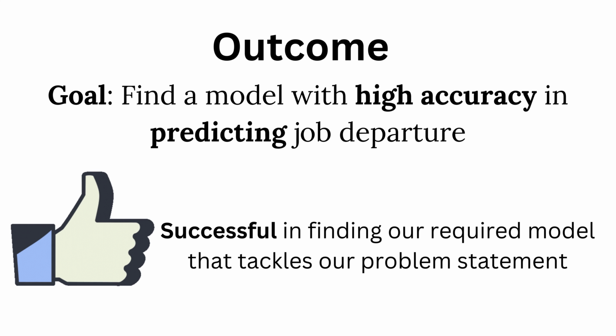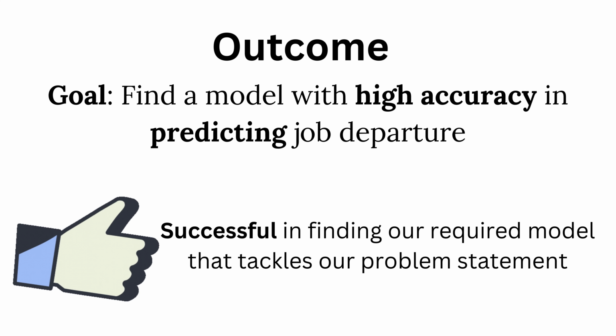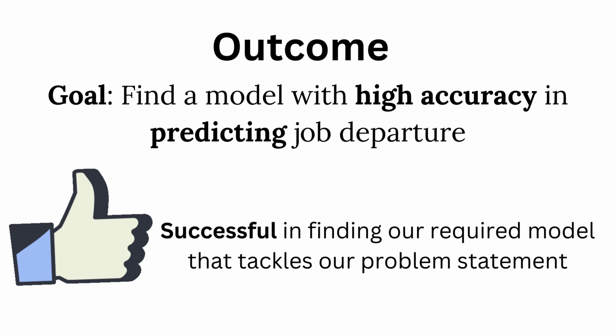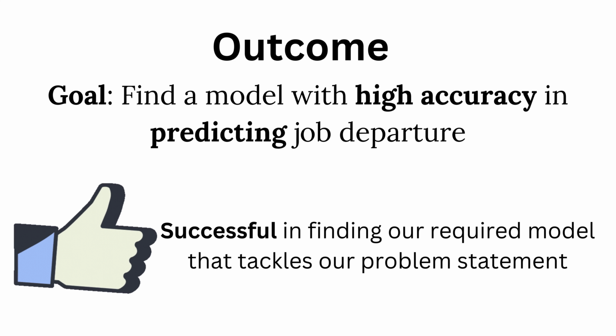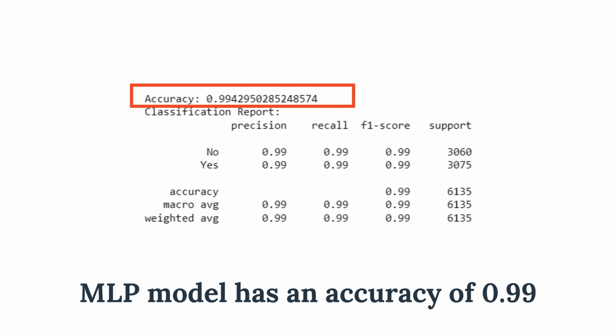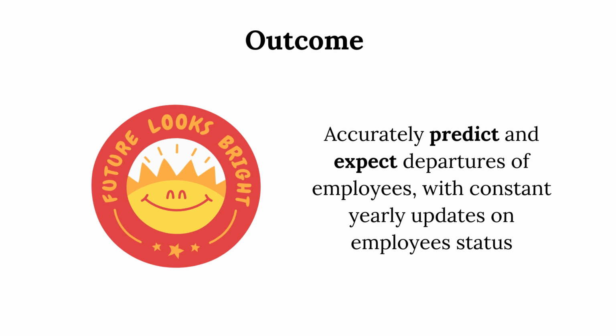As stated earlier, the main outcome of our project is that we hope to come up with a model that has a high accuracy in predicting attrition of job employees. During this project, we were successful in finding a specific model that tackles our problem statement. As shown earlier, we were able to achieve a higher accuracy using the MLP model at 0.99. Using the model, the HR department will be able to accurately predict and anticipate probable departures of employees with constant yearly updates on their status.